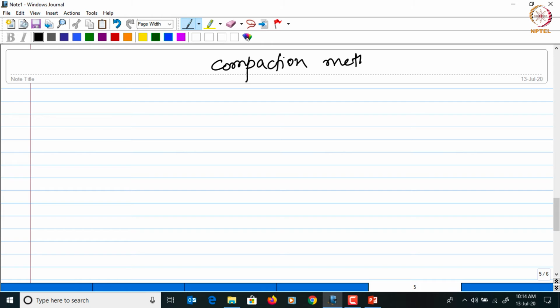One is the simplest one, that is uniaxial pressing, and we will take another one to compare it with the uniaxial pressing. So in case of uniaxial pressing or die compaction, we have seen that there are chances of occurrence of pressure gradient in the compact during the pressing operation, and this will lead to gradients in the density as well.